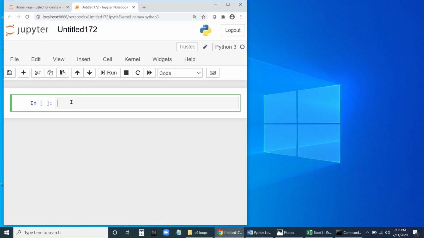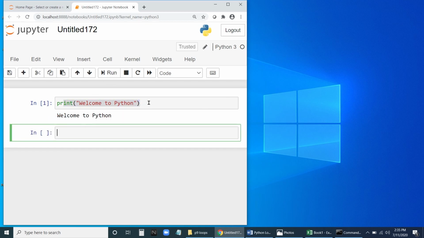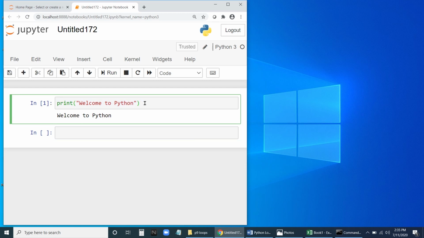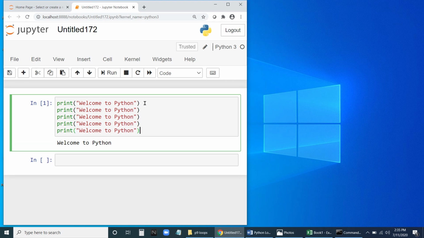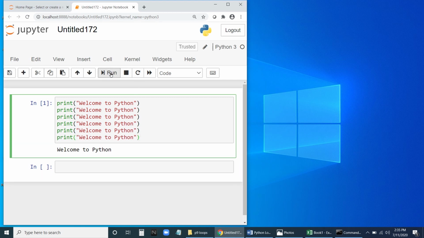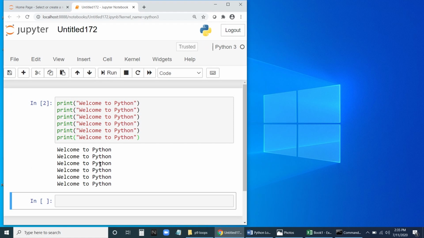We'll see a situation wherein I want to print "Hello, welcome to the Python" 6 times. We will use the print statement: print "Welcome to Python". If we run this, it will print 1 time. So let us copy this 6 times: 1, 2, 3, 4, 5, 6. Let us run this now. You can see it has printed 6 times.